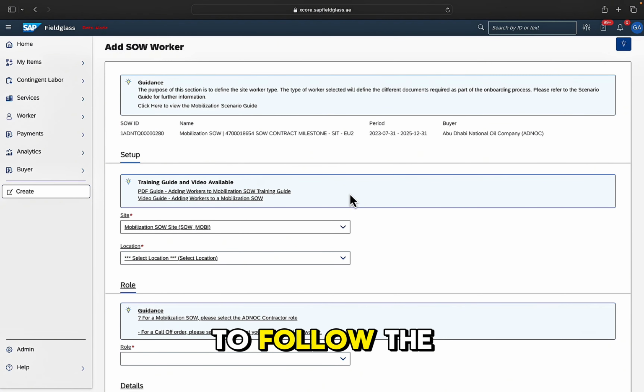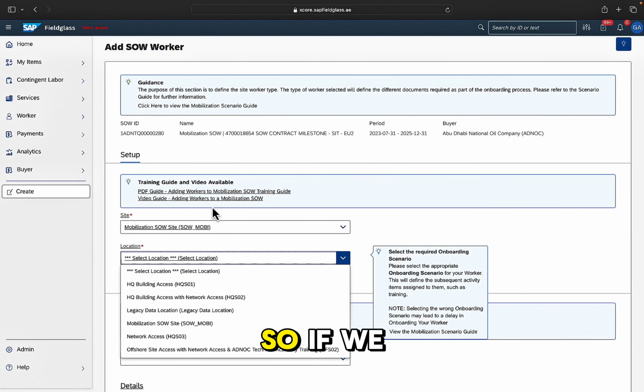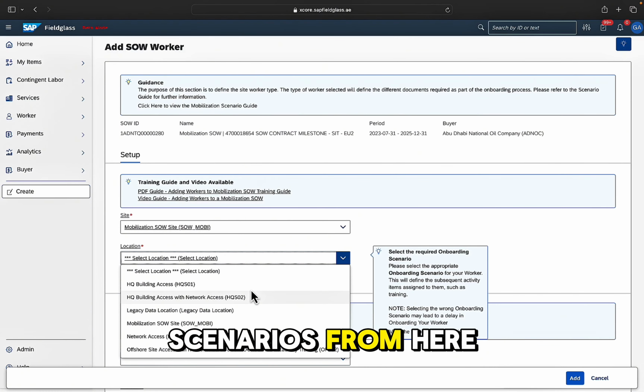Now, I'm going to follow the page down, and we'll complete all of the relevant fields. Any field that is mandatory will have a red asterisk, and those are fields that we need you to complete. Where the field is optional, we ask you to complete as much as possible, where you have that information available. So if we go into the first field that we need to fill, which is location, we'll select one of the onboarding scenarios from here.